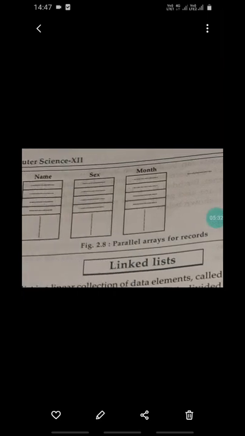So name consists of the particular elements of the newborn baby names. These are the sex of newborn babies, month, up to the mother age. These are stored in parallel in a newborn baby record. These are the parallel arrays of a record.